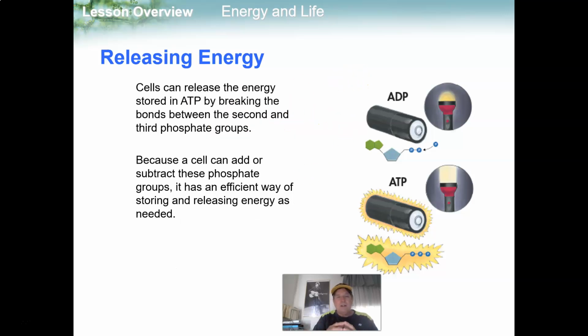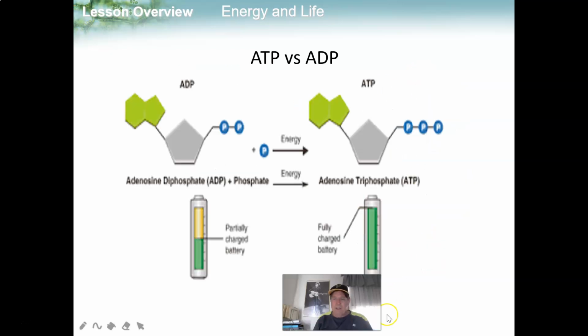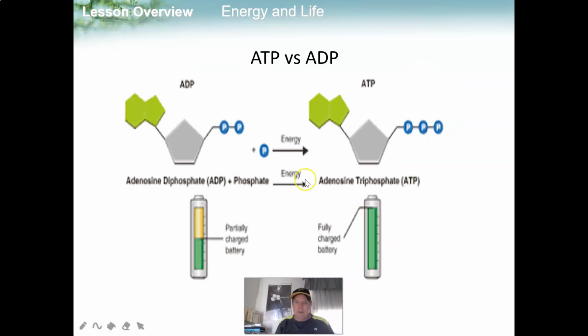Cells can release the energy stored in the ATP by breaking down the bond between the 2nd and 3rd phosphate group. So here we go, between here. This is 1st, 2nd, 3rd. When that bond's breaking, we get energy. Because a cell can add or subtract these phosphate groups, it has an efficient way of storing and releasing energy as needed. And here's a good picture I made.